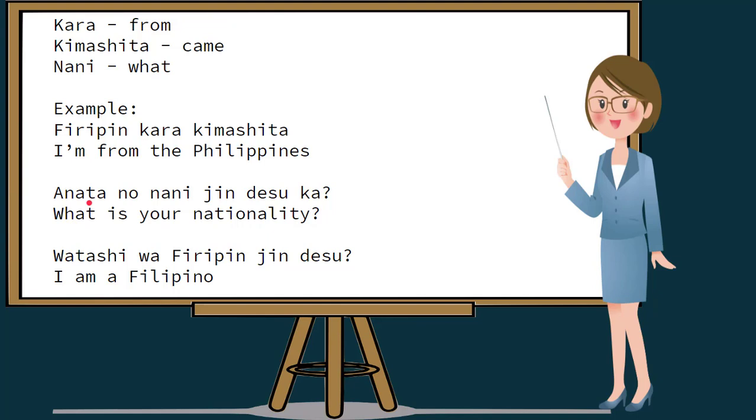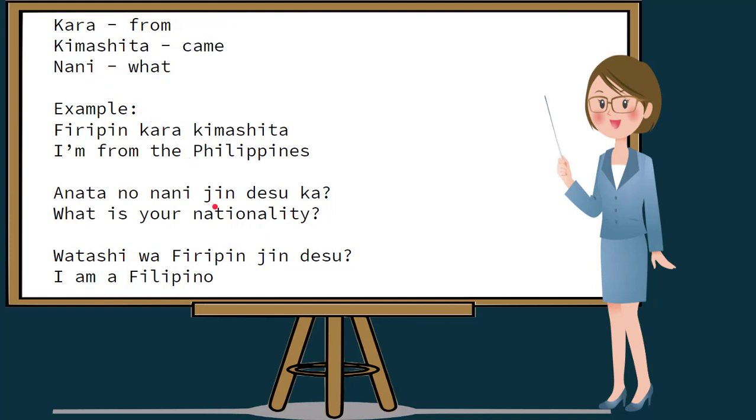Anata from the previous lesson means you. It is second person pronoun or the one you're speaking with. If we put no with the anata, it means possession. So it means your or yours. Nani means what.